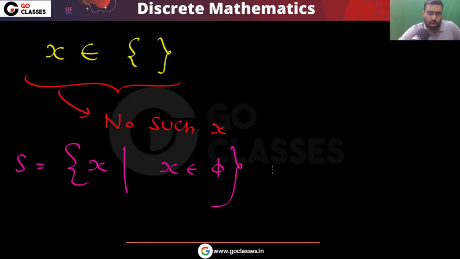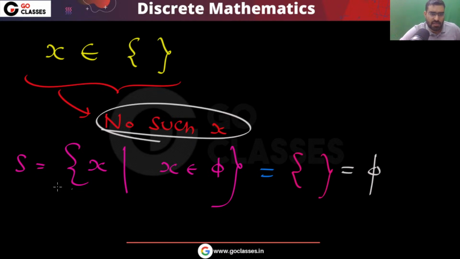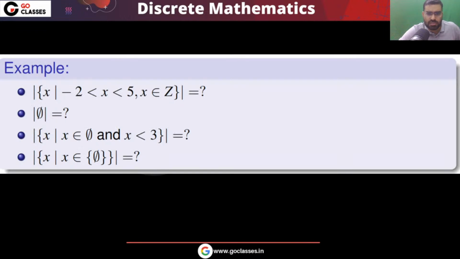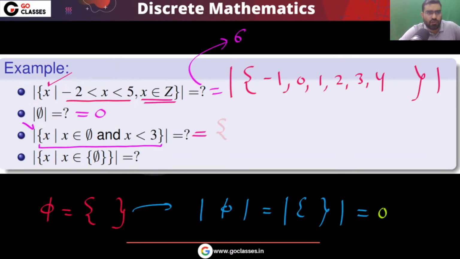Those elements who belong to phi, that is your phi itself. Remember, that is the empty set, because there is no element which belongs to phi, no such x. So if I want those elements who will satisfy this property, there is no such element, so S will be the empty set. Now you can notice that this is the cardinality of the empty set. So here also I can say the cardinality of the empty set, and that will be 0.